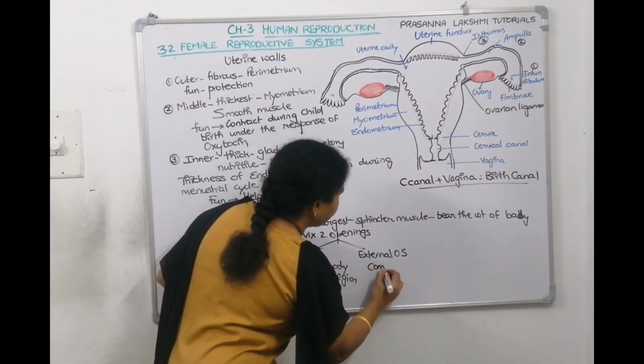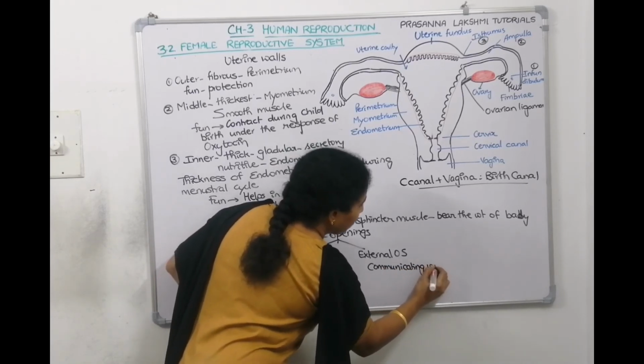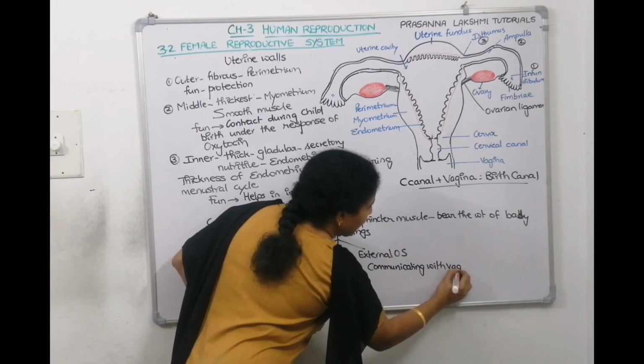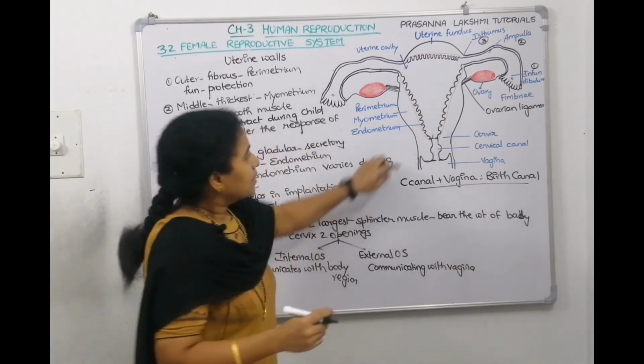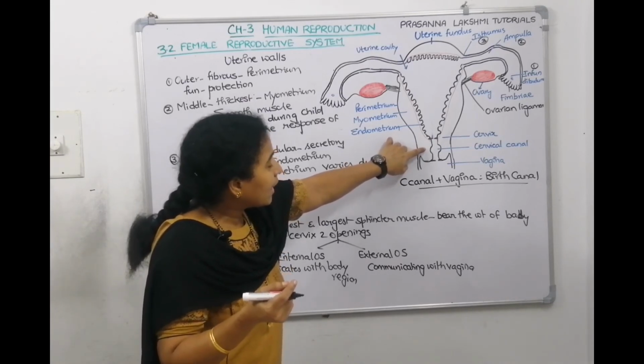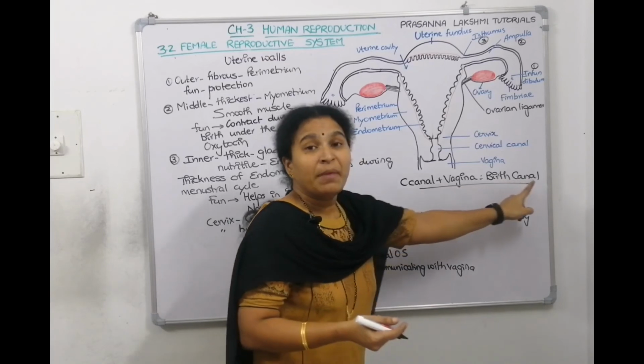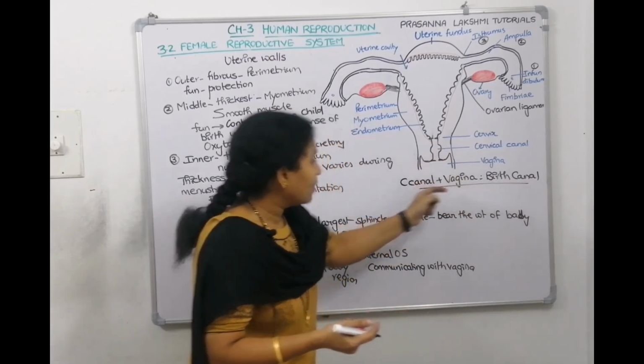The cervical canal and the vagina together make the birth canal through which the baby comes out.